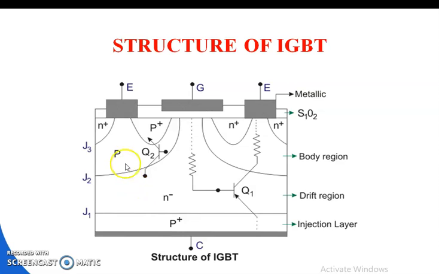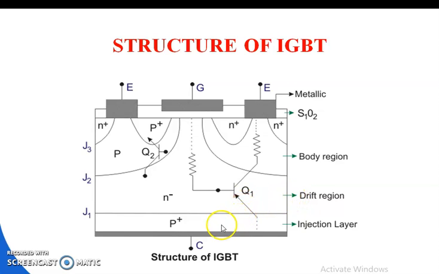In this region the carriers drift among the layers, hence it is known as the drift region.